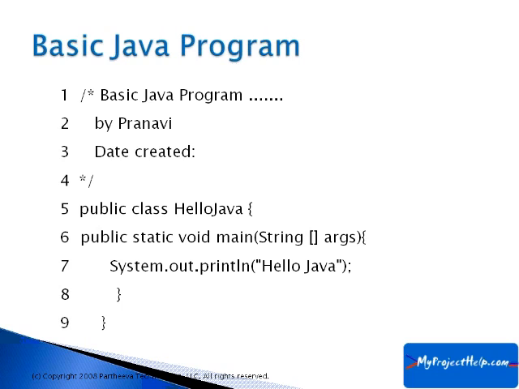What is the functionality of this main method? It is at line 7. It is just printing System.out.println. And within that, there is a message called Hello Java.